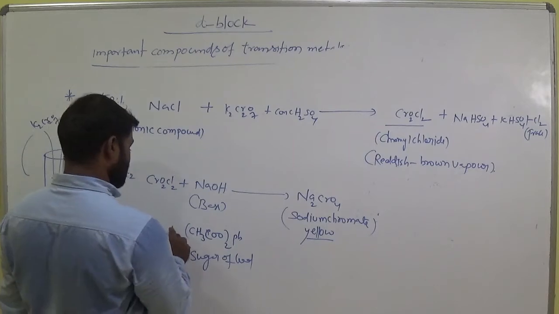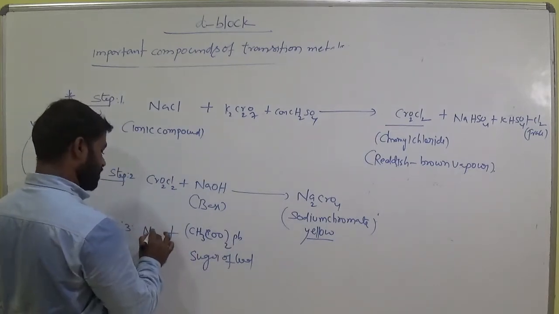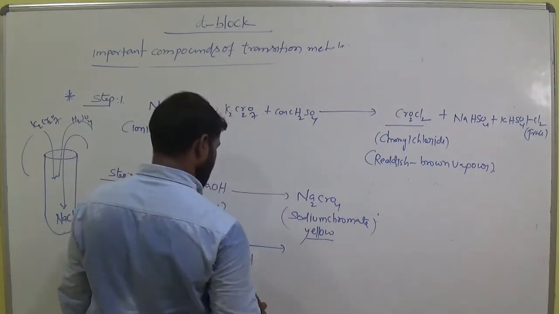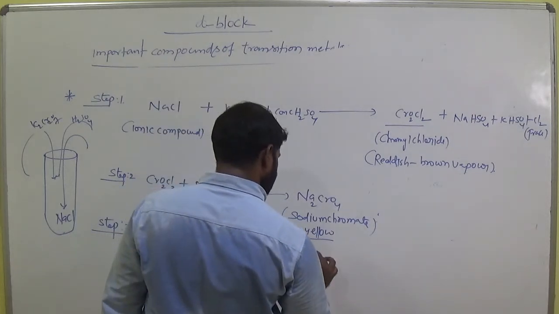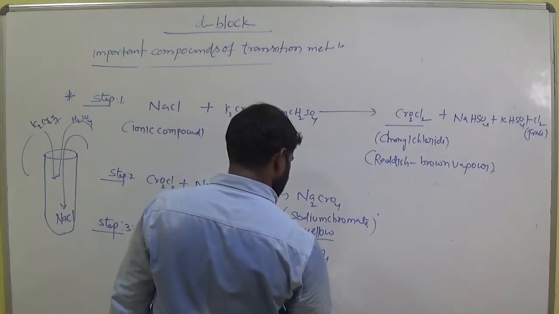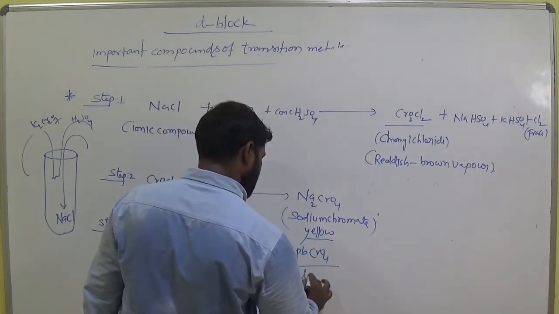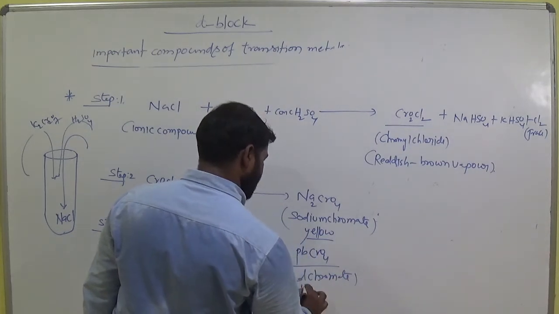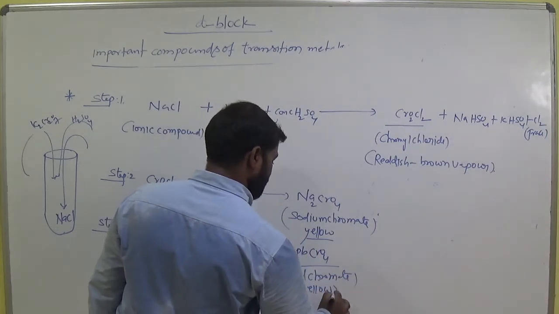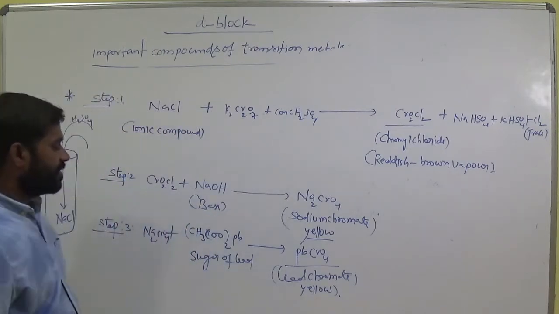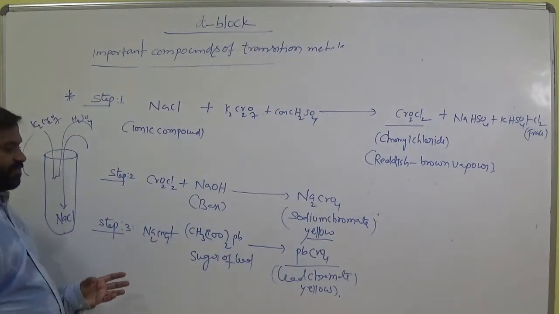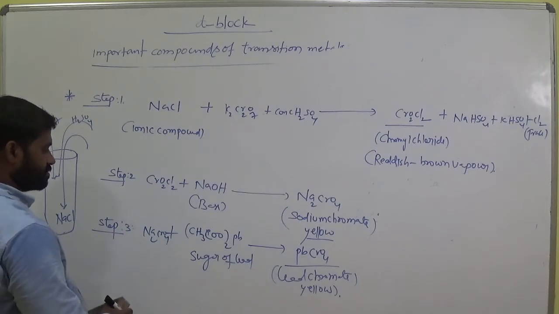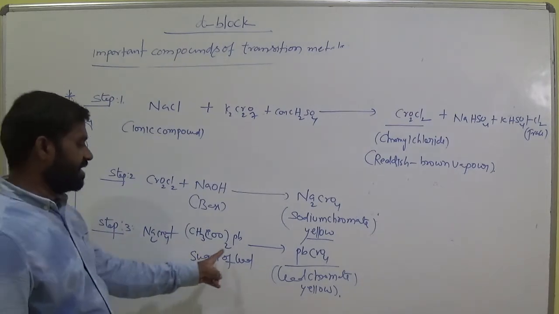Okay, and this is treated with this formed sodium chromate. It gives lead chromate, which is yellow in color. Okay, clear all of you, everyone? Sodium chromate again treated with lead acetate, it gives lead chromate.